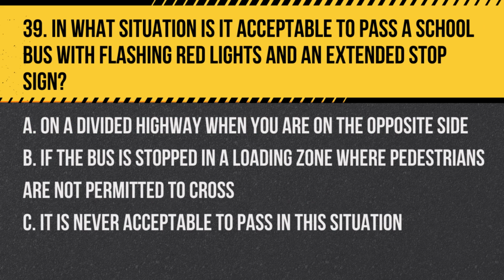Question 39. In what situation is it acceptable to pass a school bus with flashing red lights and an extended stop sign? A. On a divided highway when you are on the opposite side. B. If the bus is stopped in a loading zone where pedestrians are not permitted to cross. C. It is never acceptable to pass in this situation. Answer. B. If the bus is stopped in a loading zone where pedestrians are not permitted to cross. In some jurisdictions, this is the only exception to not passing a stopped school bus with flashing lights and an extended stop sign.